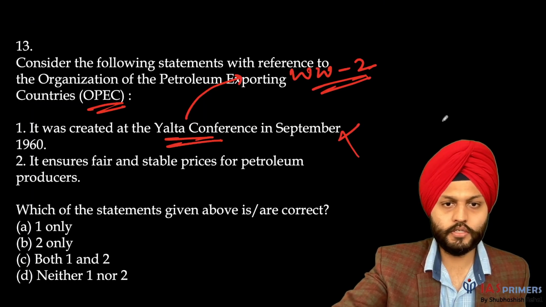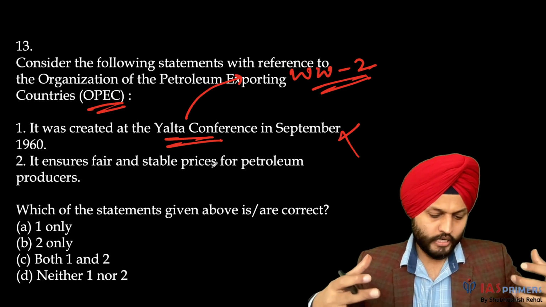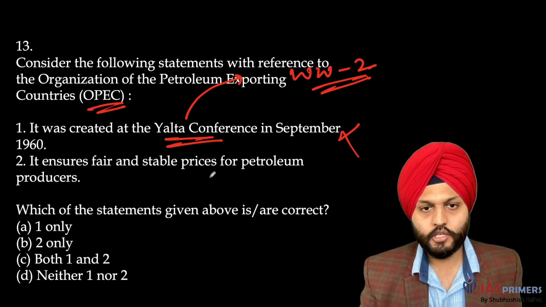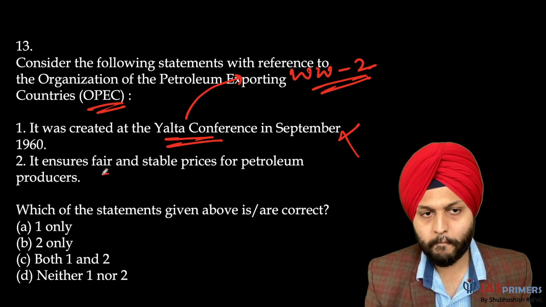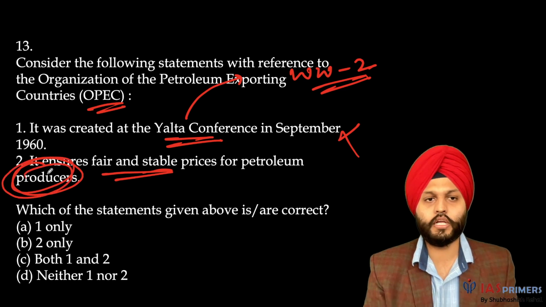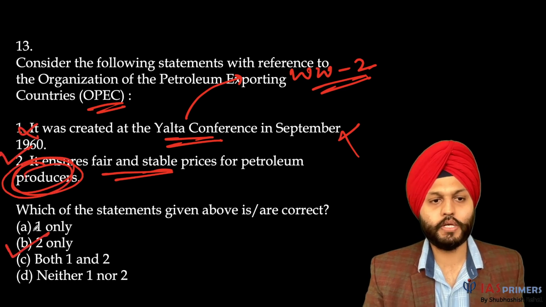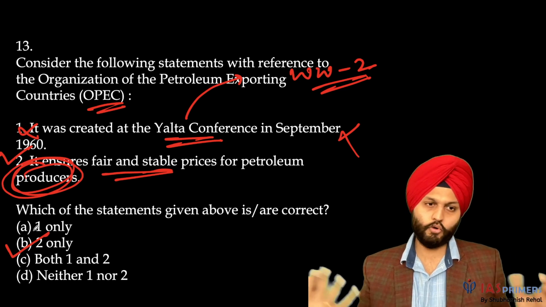OPEC, you can see over here. Obviously, these countries are petroleum exporting countries. They have a kind of an oligopoly. They come together so that they can ensure best prices, fair and stable prices for the producers, the oil exporters. So 1 is incorrect, 2 is correct. Answer is B. Now, obviously, this is done.